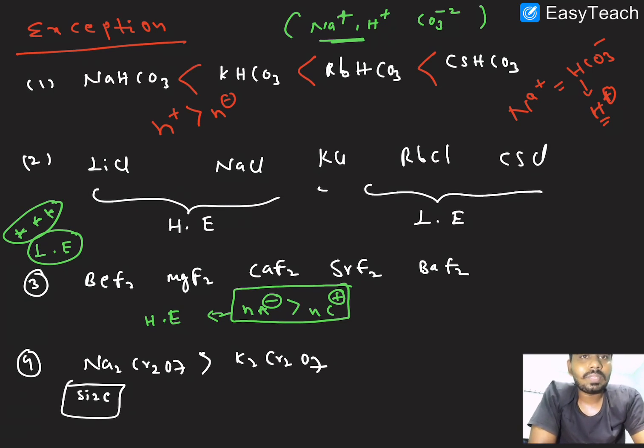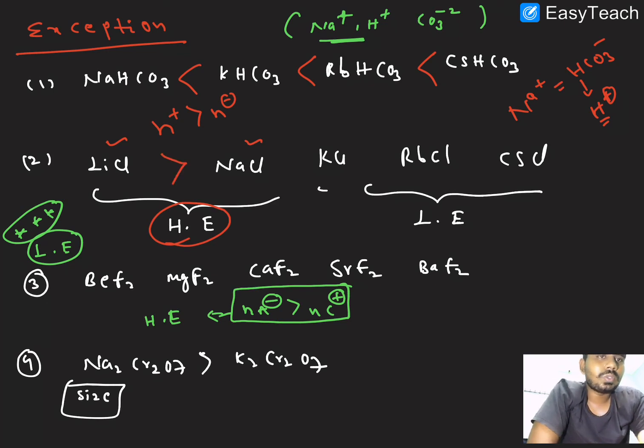Next one, here also one special case. First, to consider solubility, the first one is hydration energy. Hydration energy increases here. So in solubility, lithium chloride is more than sodium chloride. And here lattice energy we have to consider in this case. And here this is the actual solubility, right?